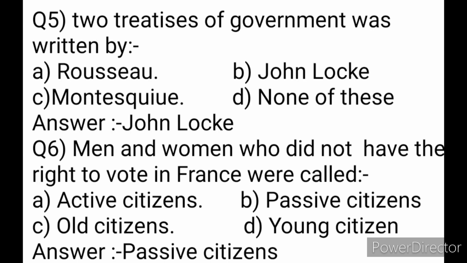Next, Two Treatises of Government was written by A. Rousseau, B. John Locke, C. Montesquieu and D. none of these. Correct answer is John Locke. Men and women who did not have the right to vote in France were called active citizens, passive citizens, old citizens or young citizens. Correct answer is passive citizens.